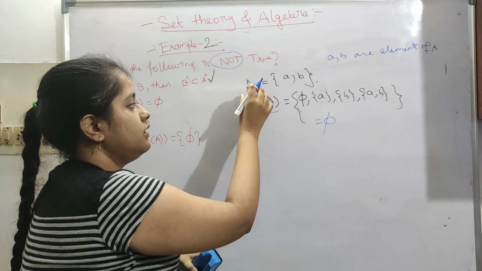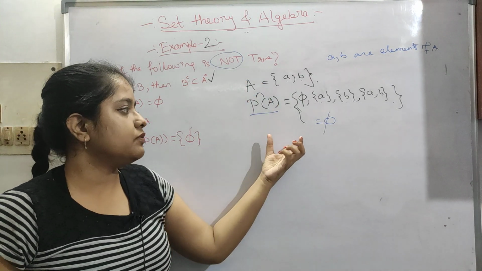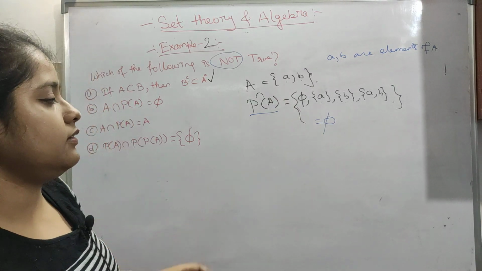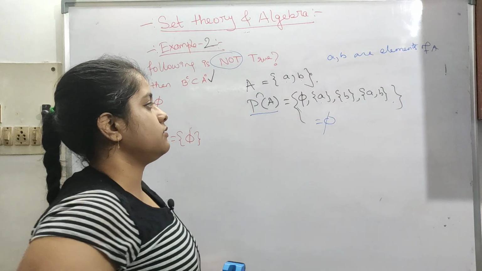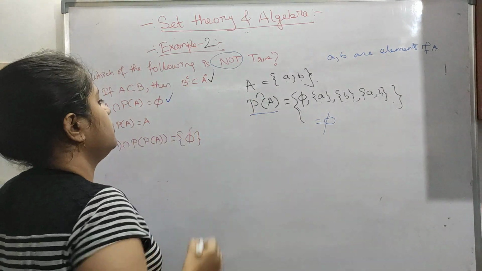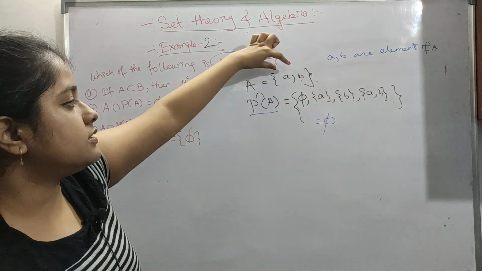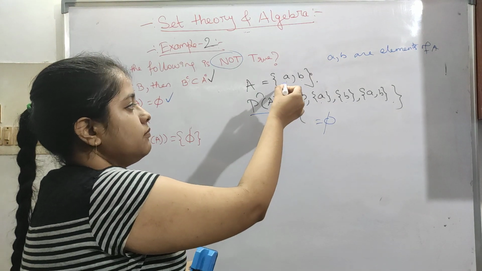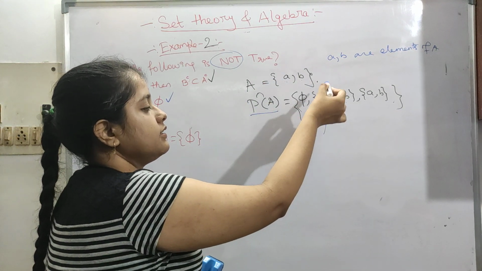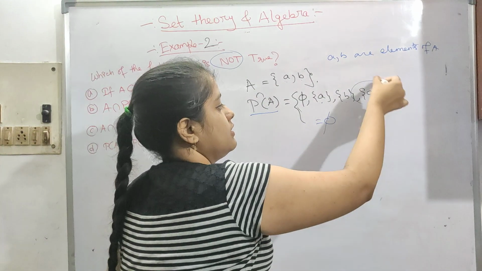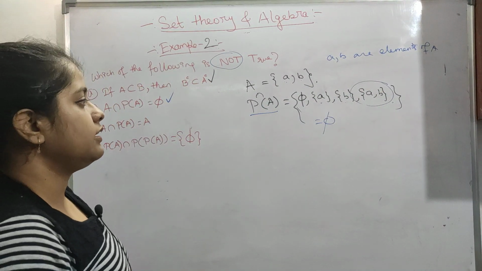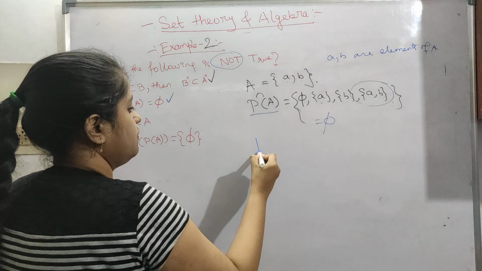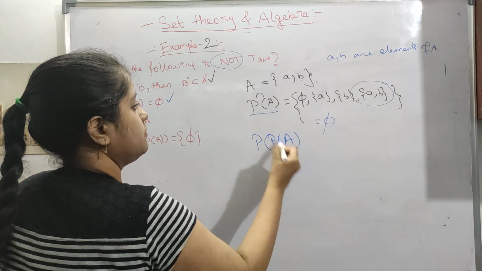So a simple set and its power set will always have an intersection that is a null set, it will not contain anything, only the null set. So this is actually true. So I hope you have understood this. So these are elements and these are all sets, so these two are different. So here a and b are elements, and {a} is a singleton set, {b} is a singleton set, and this is a set. Okay, so a set inside a set. Okay, like this. So now next is P(A) and P(P(A)), the power set of this one.